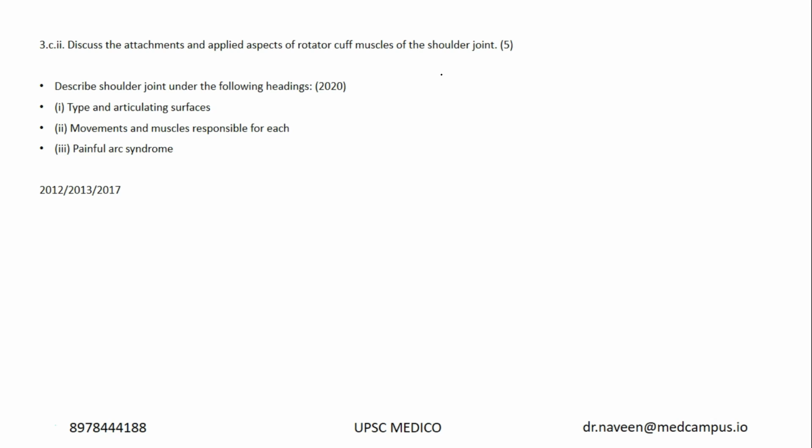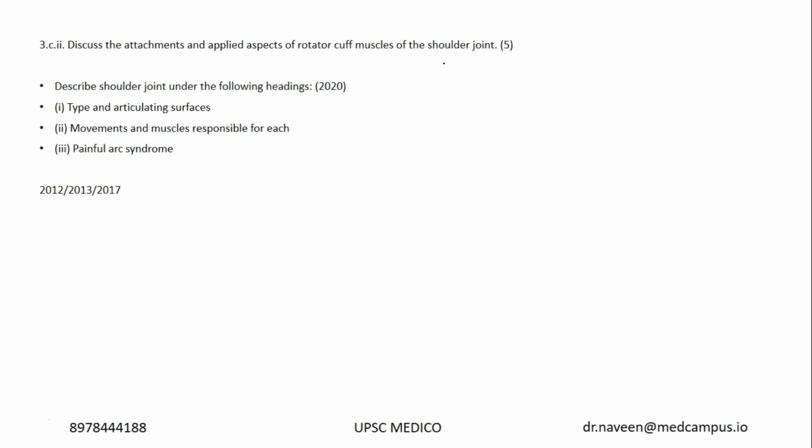So joints, for example, if there are two topics I want to pick from anatomy which are frequent repeats, one is placenta, other is facial nerve, and the third topic I want to pick is the shoulder, any joint. If it is shoulder this time, next time they might ask hip, after that they might ask knee. So joints are very important.